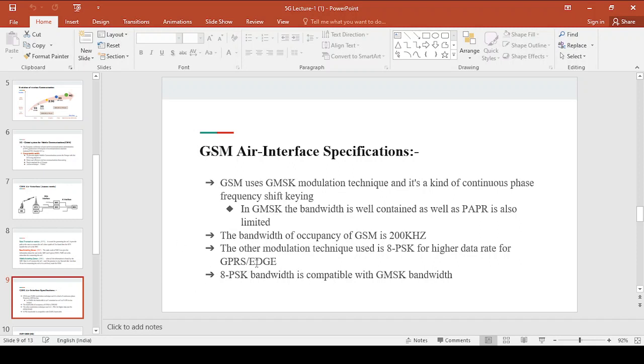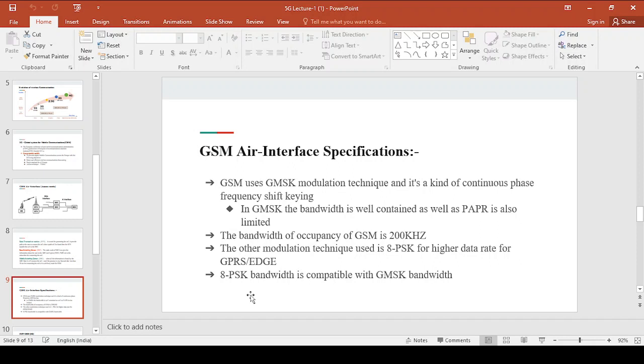Not only GMSK, you can use a modulation technique of 8PSK, phase shift keying, and this provides a higher data rate for GPRS or EDGE, right? The 8PSK bandwidth is also compatible with GMSK bandwidth. 8PSK also provides a well contained bandwidth as compared with your GMSK, right?